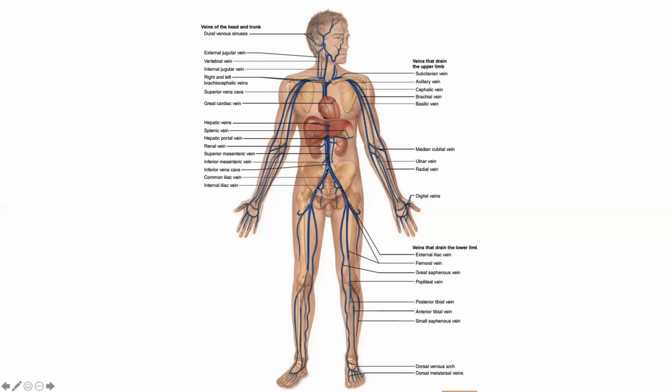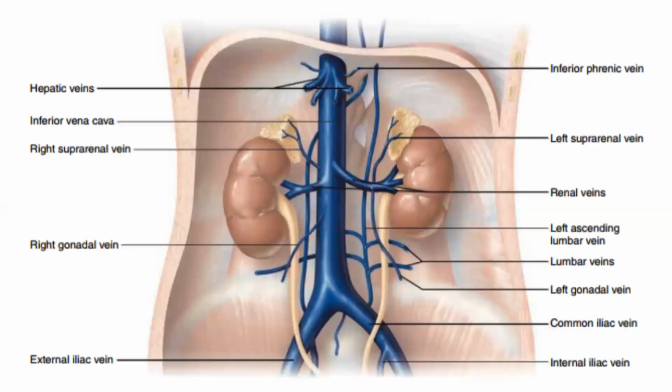So I want you to go through this, the names and the flow of the arteries and veins in the body. And now the common iliac join to form the superior vena cava. The renal vein enters into the inferior vena cava, and adrenal veins, the vein from the adrenal gland, enter into the inferior vena cava on the right.